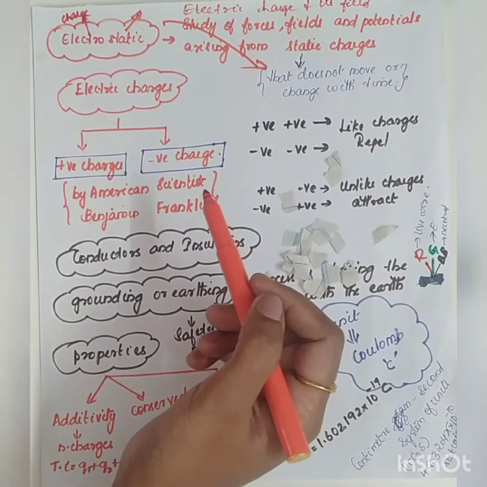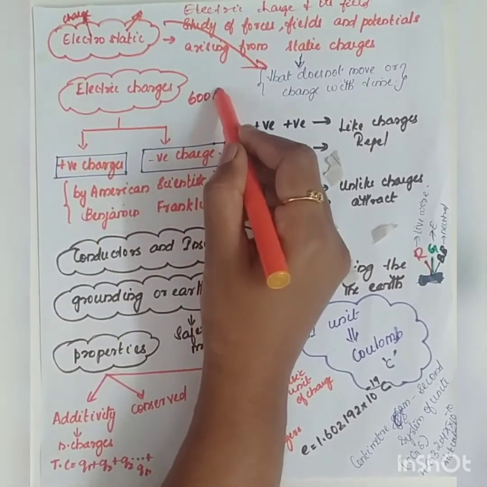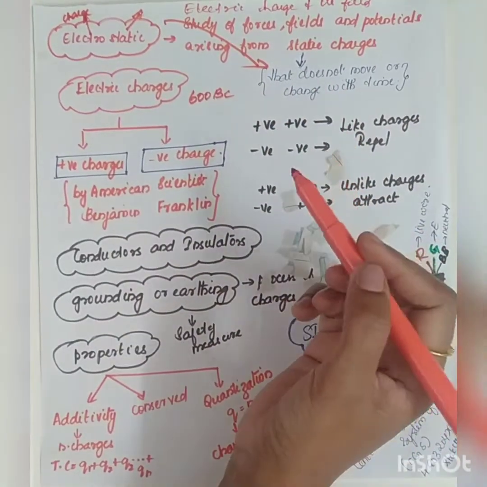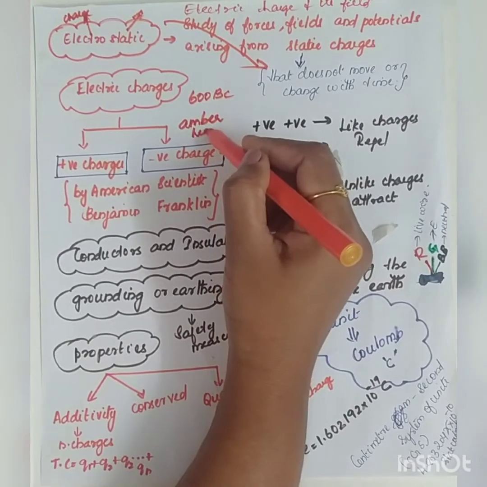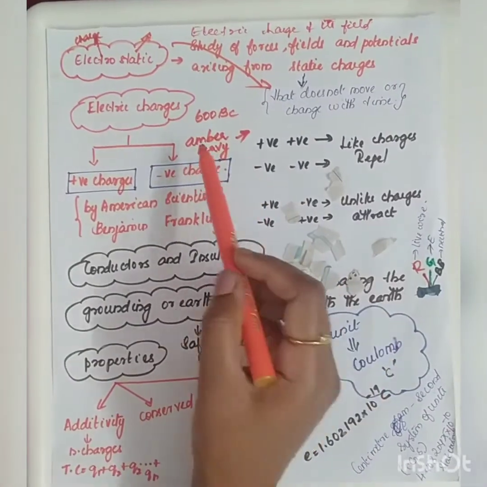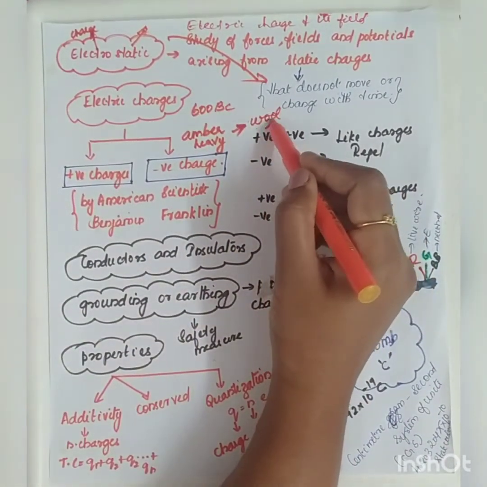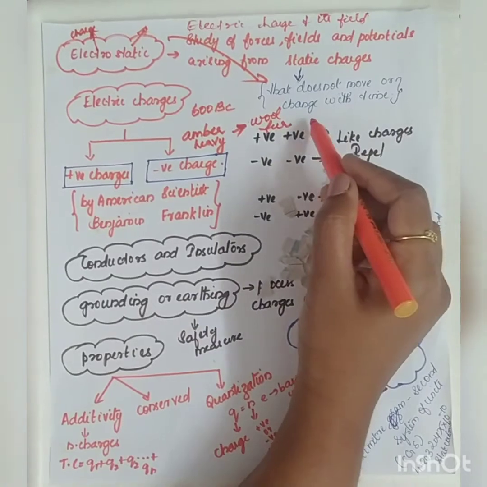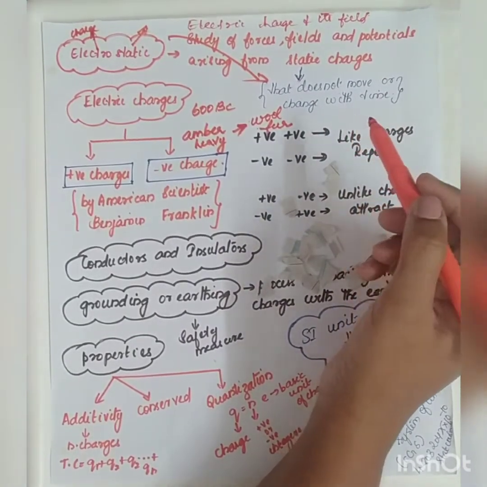So the history of electric charges goes back to in and around 600 BC, when a Greek philosopher found that when amber, a heavy material, is rubbed with either wool or fur, it attracted certain lighter objects, for example hair and feathers, etc.